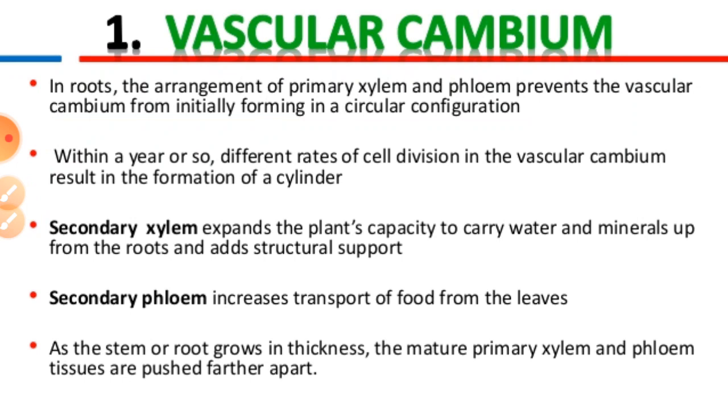If we talk about secondary growth in the roots, we have to know that it is the thickening due to the formation of secondary tissues by the lateral meristems. With the exception of some annuals, most dicot and gymnosperm plants show secondary growth in their roots, and monocot roots do not undergo any secondary growth.